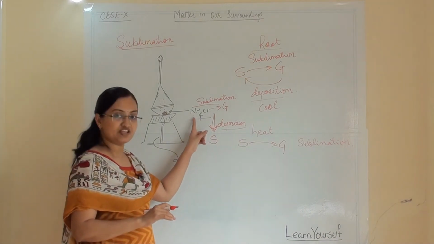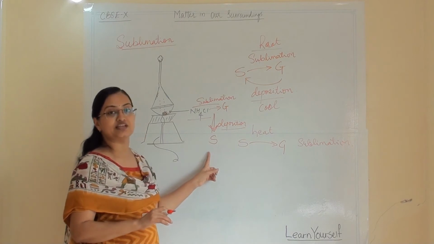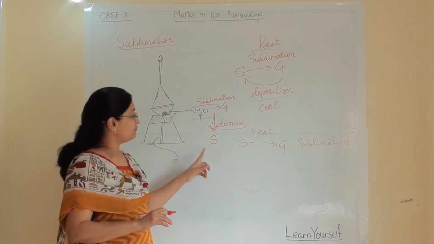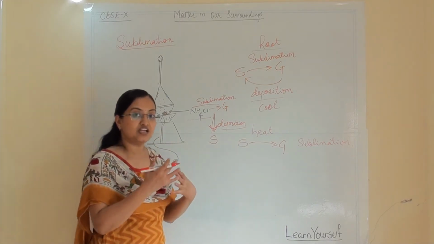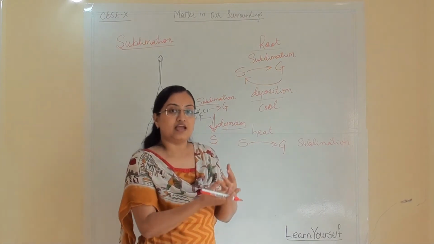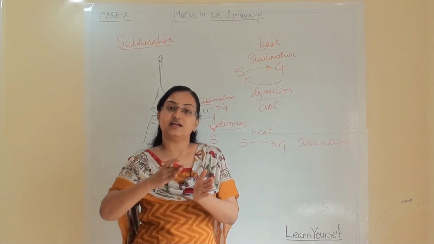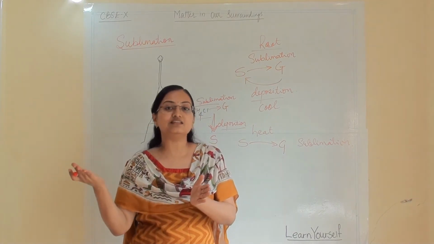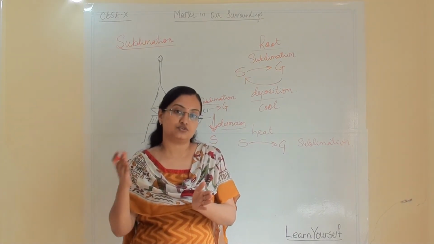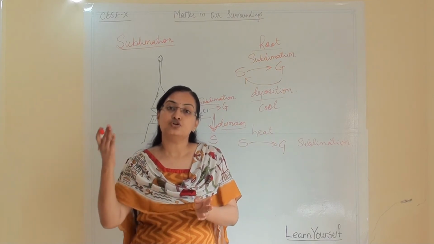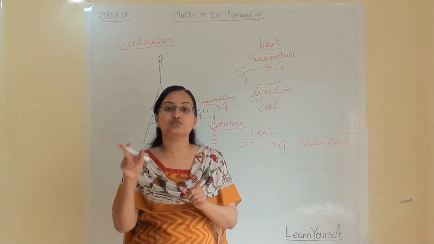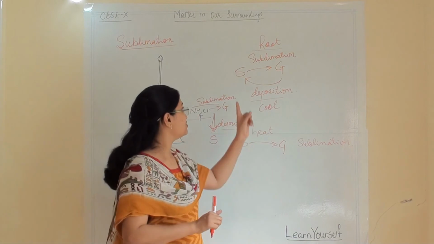Earlier it was NH4Cl, now also it is NH4Cl. First, when I give heat, it converts into vapor, and once it cools, it regains its state, that is solid. So it converts again into solid state, and that process is known as deposition.